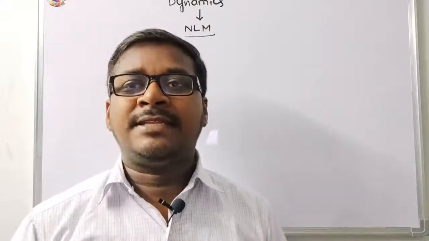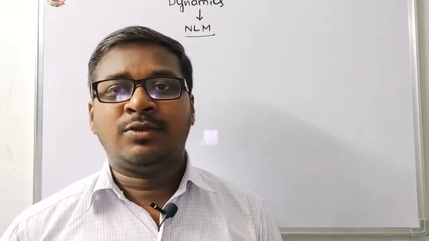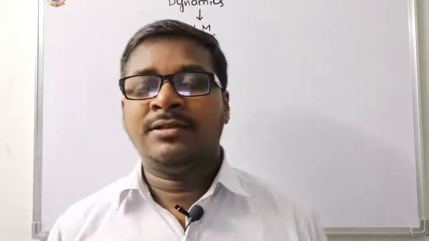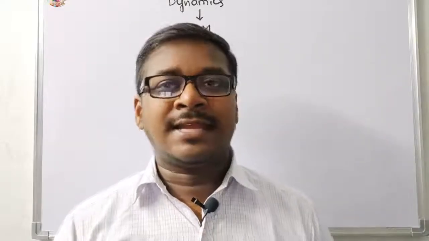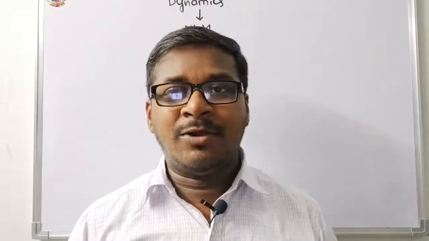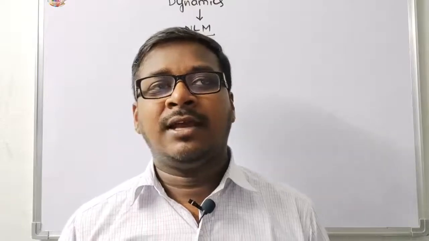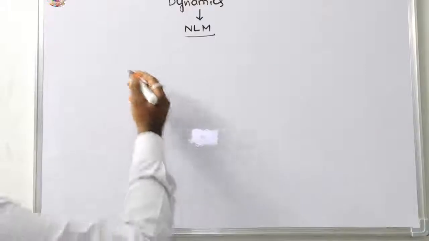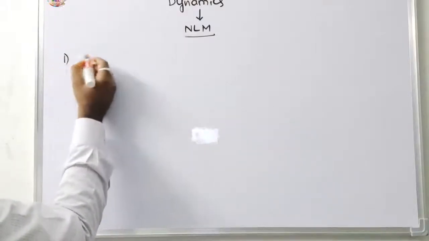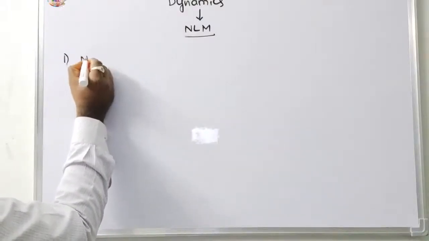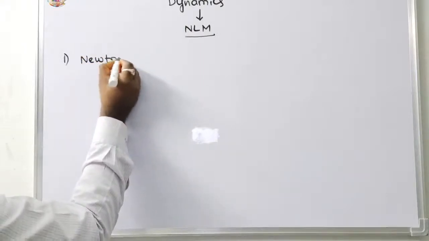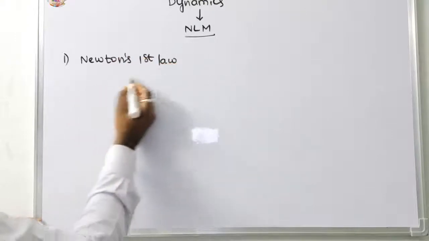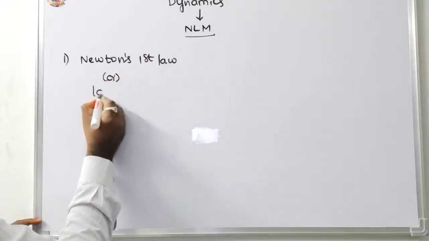Simply say that Newton gave three laws. So what are the laws? The first one is Newton's first law, that is the law of inertia. The second one is Newton's second law, that is the equation F equals ma. The third one is the action-reaction pair. First, we discuss Newton's first law, or the law of inertia.